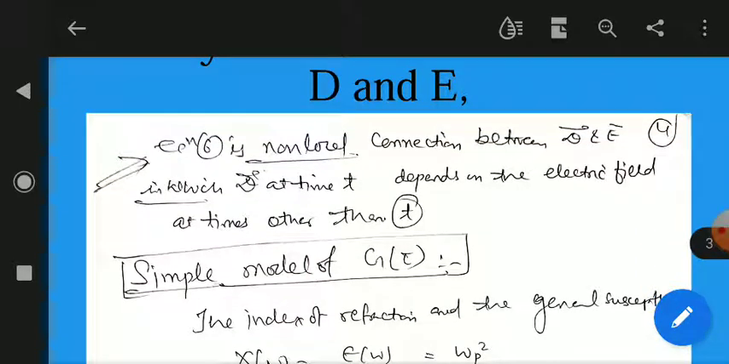So now equation 6 is a non-local connection between D and E, in which D(t) is a function of time t and depends on the electric field at other times, that is t′. It means the connection between D and E is such that if the electric field acts at a time other than t, then it produces the displacement vector D at time t. So this is the causality, the connection between these two.